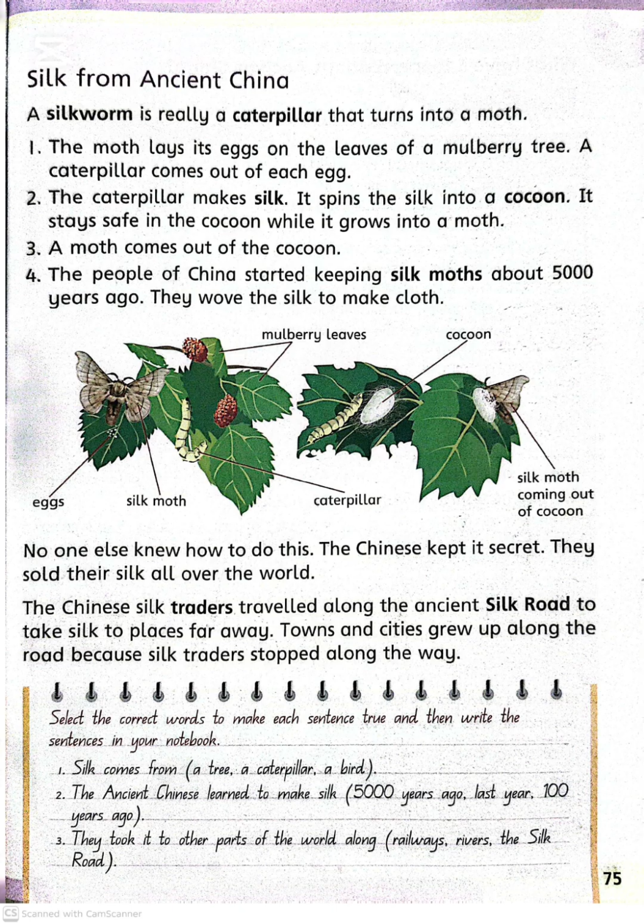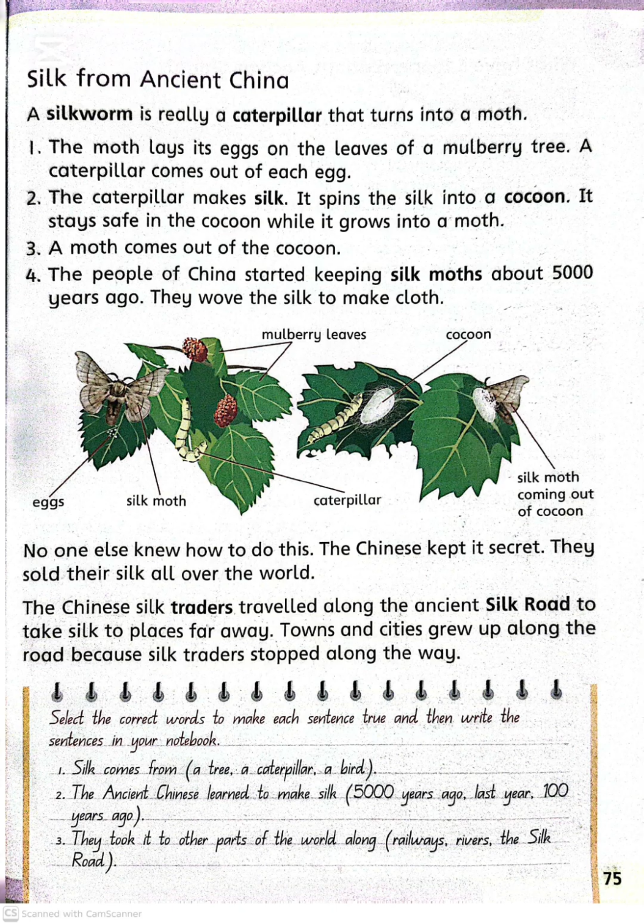First, a moth lays its eggs on the leaves of a mulberry tree. When the eggs hatch, small caterpillars come out. These caterpillars eat the leaves and grow bigger. After some time, the caterpillar begins to produce silk and spins it around itself to form a cocoon. Inside this cocoon, it stays safe and slowly changes into a moth. When the moth is fully grown, it comes out of the cocoon.